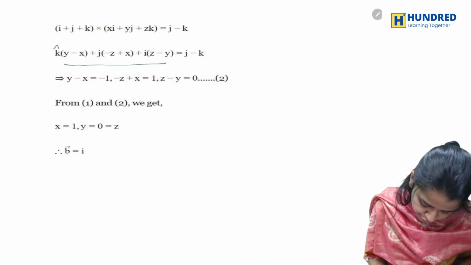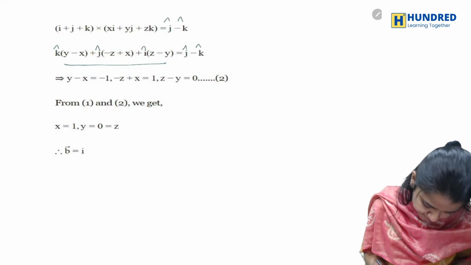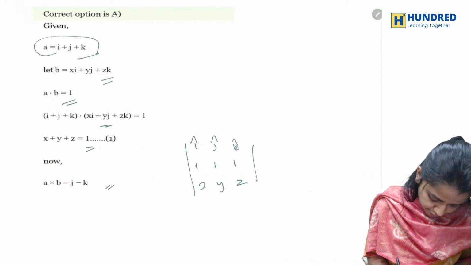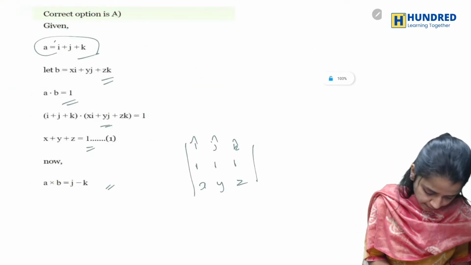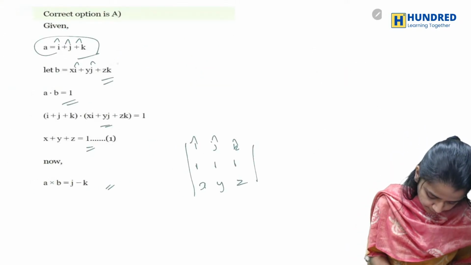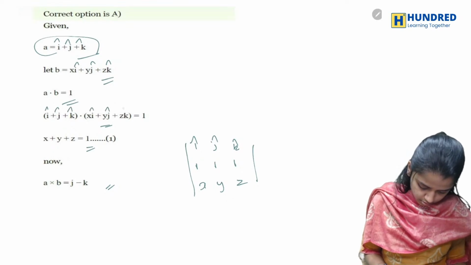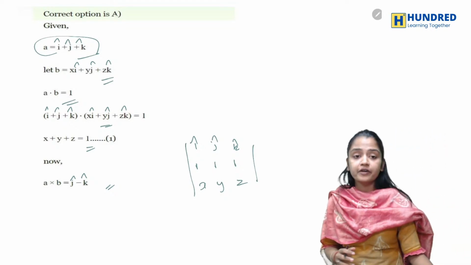Basically, this is also cap. This is also cap. This is I cap plus J cap. So here they have forgotten the cap. Do not forget to write caps. Okay, cap is very important. So okay, so do not forget to write cap.